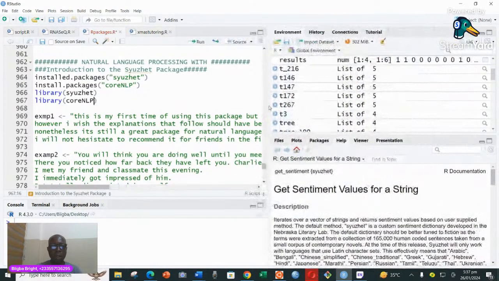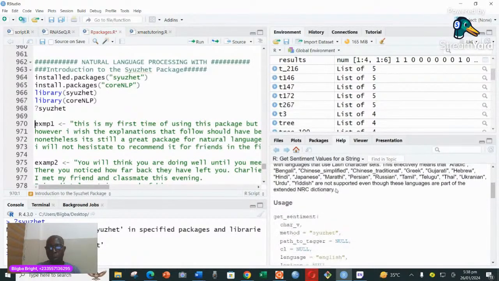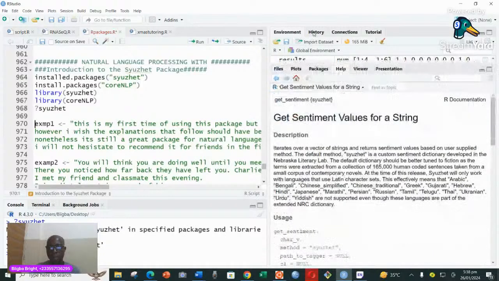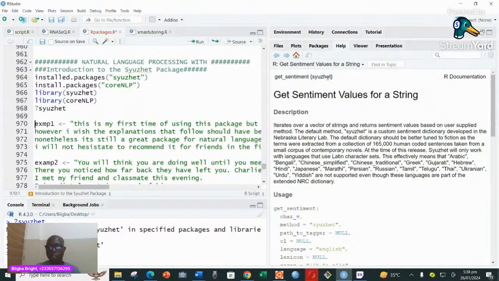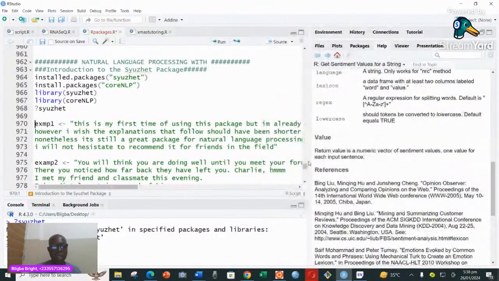How does it work? First of all, if you have any package like this, if you're joining me for the first time, what you need to do is put a question mark like this, then put the package name by it and run it. So you see that all the information that you need is here. And if I fold this up, you can see the description of the package. The Syuzhet package operates over a vector of strings and returns the sentiment value based on a chosen method. You can read a lot of it if you want. And the installation process, you don't need anything additional, it's a CRAN package.